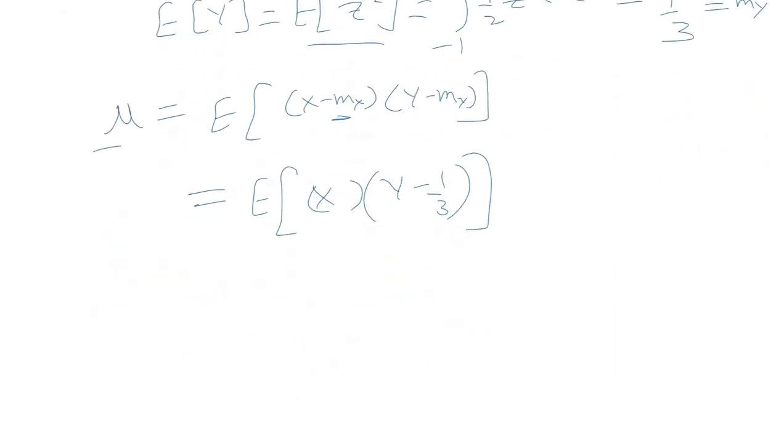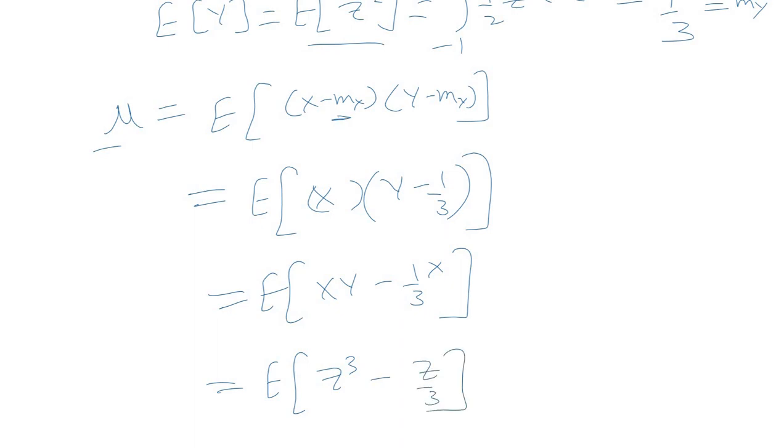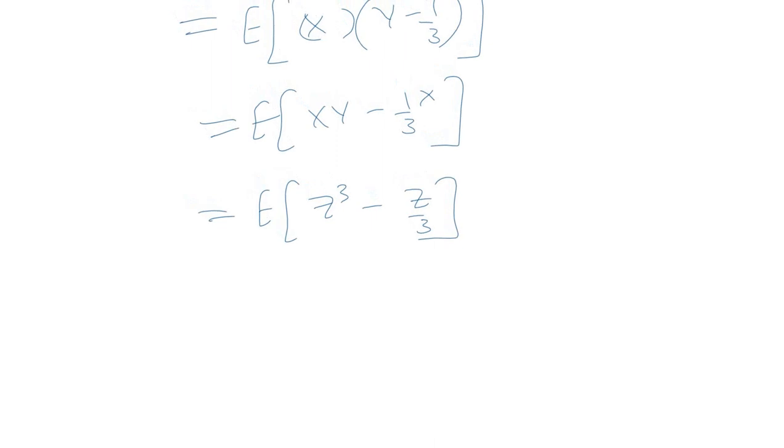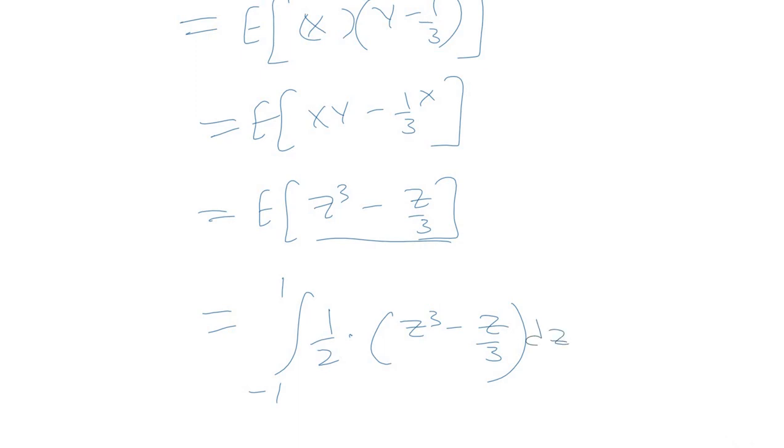Now if you simplify it further, it is expectation of xy minus 1 by 3 of x, and if you substitute in terms of z, that is x is equal to z, y is equal to z square, it becomes z cube minus z by 3. Now if you expand this expectation operator, it becomes integral from -1 to 1, because we know the PDF of z, so we can easily expand it. The PDF of z is 1 by 2 multiplied by z cube minus z by 3 dz. If you simplify it, this mu comes out to be 0.